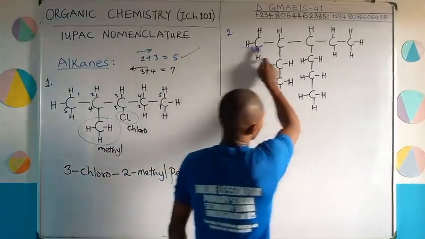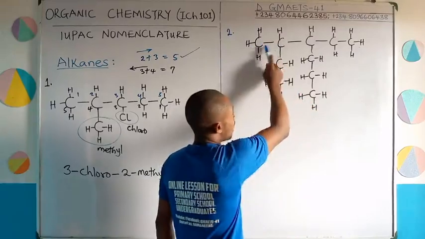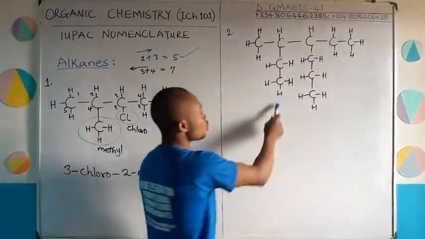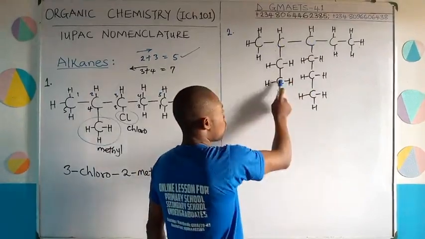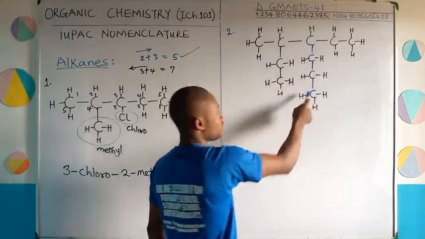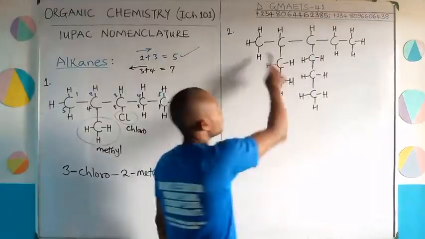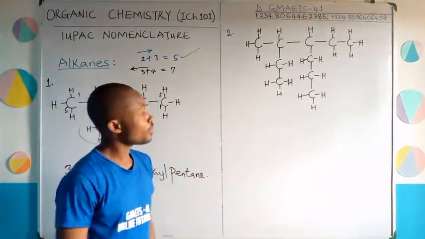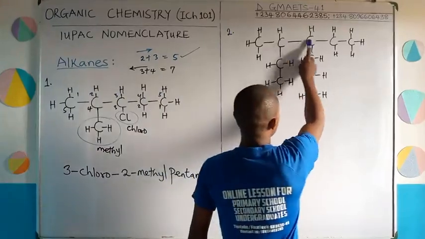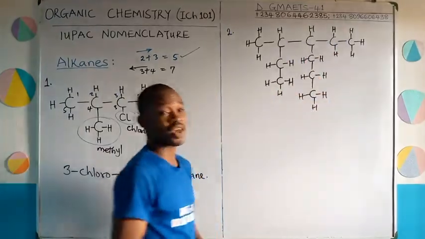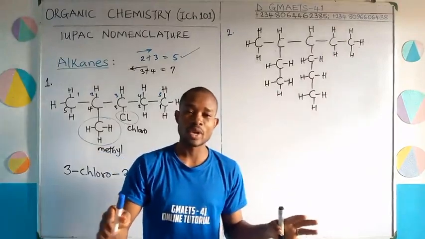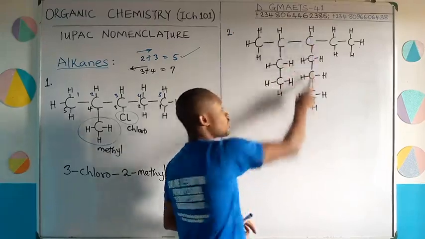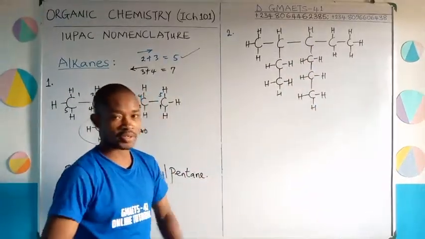Now, if I check the straight chain here, I think we've got 5 carbon atoms: 1, 2, 3, 4, 5. But if you go this way, 1, 2, 3, 4, 5, 6, 7. 7 is longer than 5, so the straight chain cannot be the longest chain. Are you getting me? We've seen 7 already. What about if you go this way? 1, 2, 3, 4, 5, 6. 6 is shorter than 7. In fact, I wouldn't want us to waste our time much. The longest chain here is that one with 7 carbons. You can count all the other chains and see.